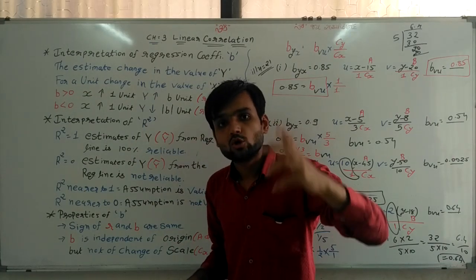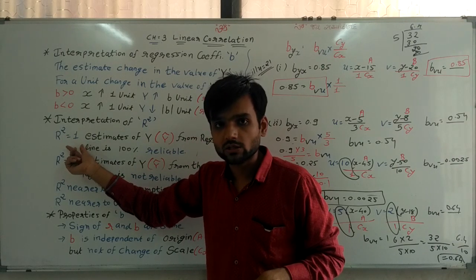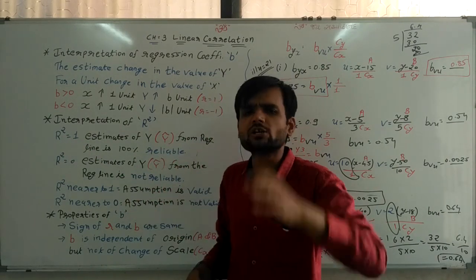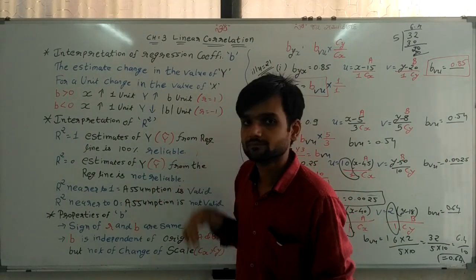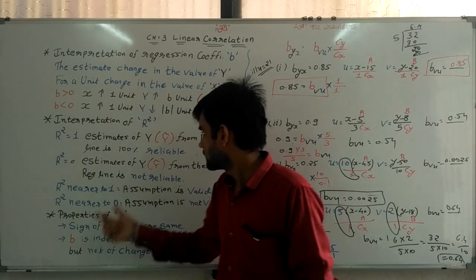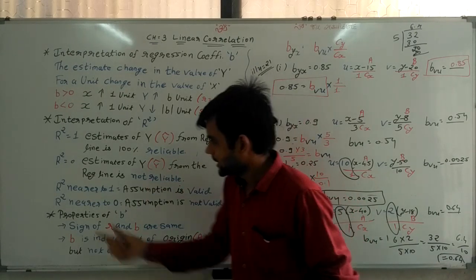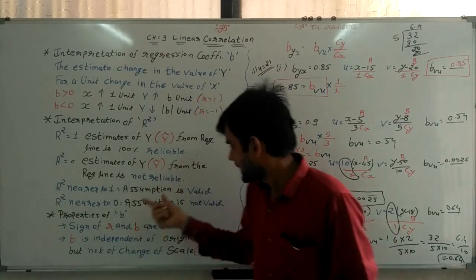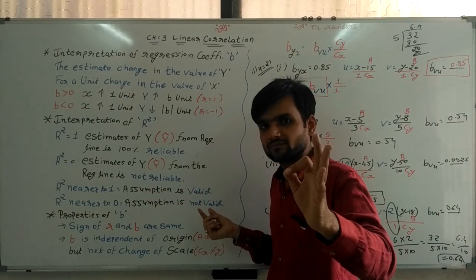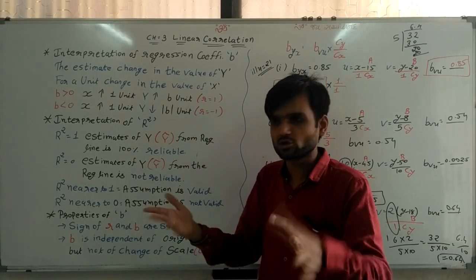R square means coefficient of determination. If R square is equal to 1, then the estimated Y cap value is 100% reliable. If R square is equal to 0, the value of Y cap is not reliable at all. If R square is nearer to 1, the assumption is valid. Not 100% but valid. R square nearer to 0, the assumption is not valid.